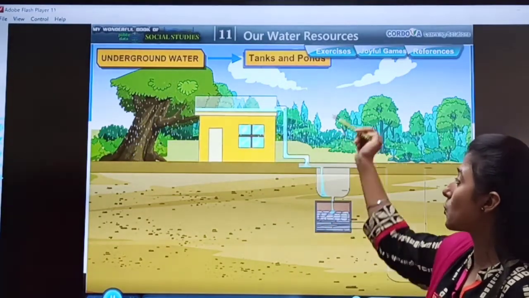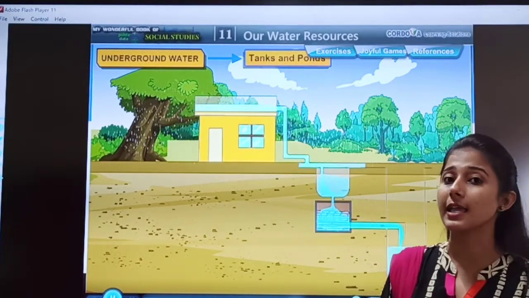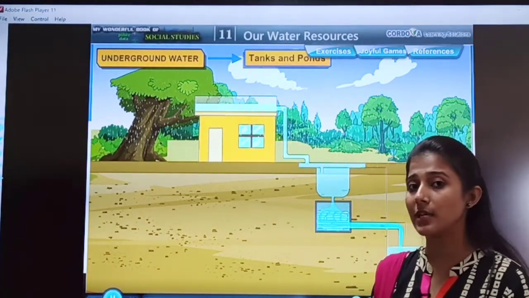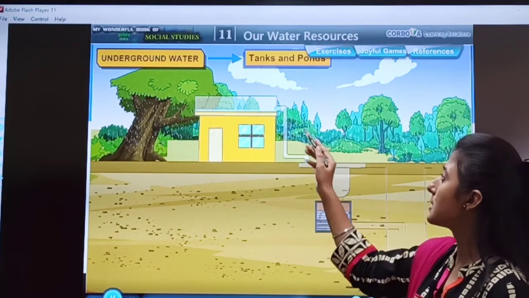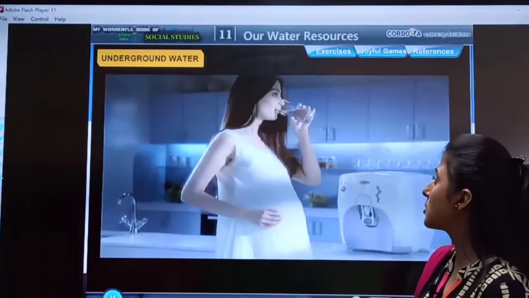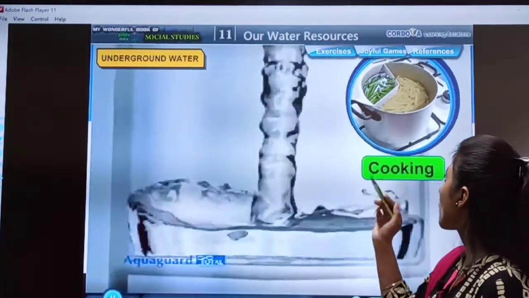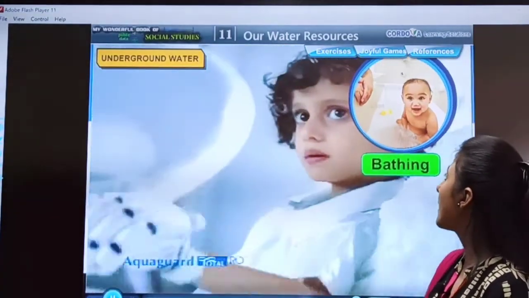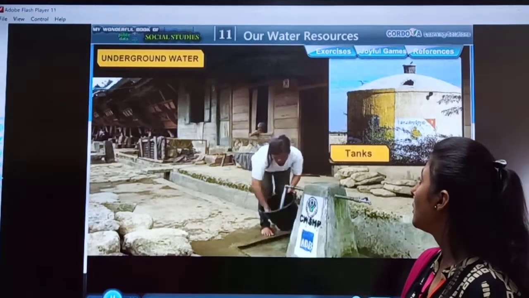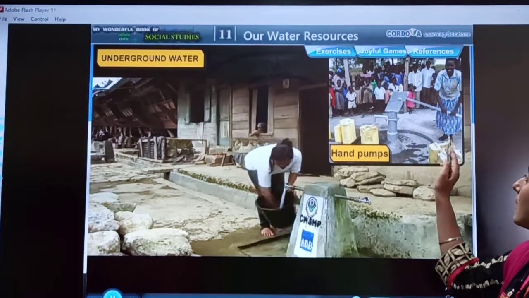This is the process. When rain comes, the rainwater gets collected in the low-lying areas called tanks and ponds. In this way, tanks and ponds are used. See, when they are used, when rain comes, so the rainwater can be stored. Then, why do we need water? We need water for cooking, drinking, washing and bathing. So, see, in villages how do people get water? Tanks, ponds, well and hand pump. This is the hand pump.